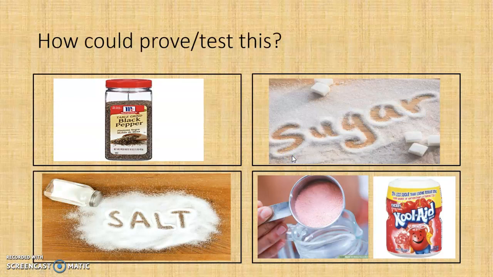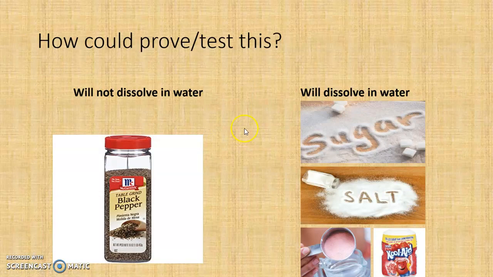And how could we prove or test this? If you selected fill 4 graduated cylinders or beakers with water and pour in each of the substances, mix, and observe, you are correct. So after we pour black pepper into water and we mix it, we will observe that the black pepper is still visible.